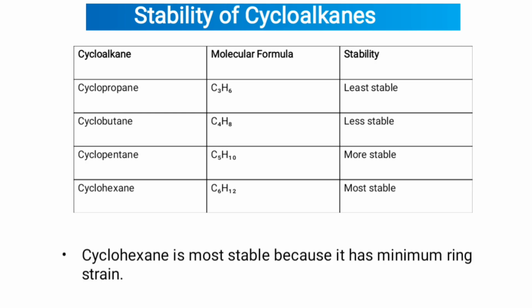Stability of cycloalkanes. Cycloalkanes by molecular formula and stability: cyclopropane C3H6 is least stable, cyclobutane C4H8 is less stable, cyclopentane C5H10 is more stable, cyclohexane C6H12 is most stable. Cyclohexane is most stable because it has minimum ring strain.